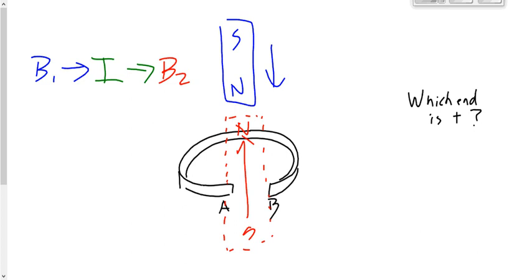Stick a thumb up. Fingers go to the left on the word front. So it means the current is going to go this way. Which end becomes positive, A or B? The electrons can't flow through this opening. No, they won't flow through the opening. They'll go one way and collect at one end. So which end is positive, which end is negative? A is positive because the electrons flow away from it, and B is negative because the electrons collect at it. Does that make sense?